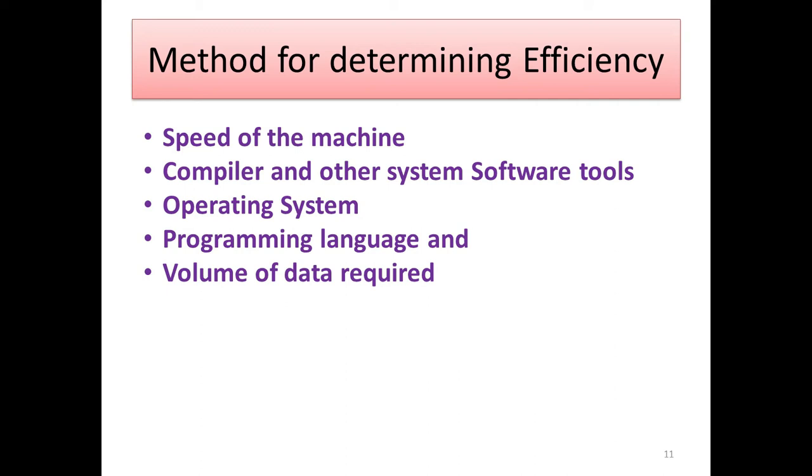And other system software, it means the software tools we deal with. Simply we say software. In first year you learned Dev C++ software. This year you learn Python. From the next fifth chapter onwards, go through the Python. And then operating system, a very familiar one. In first year, the Windows XP operating system was operated in our lab. And then programming language, once again. Programming language means in first year you learned Dev C++ programming. In second year you deal with Python programming. This is the programming language.